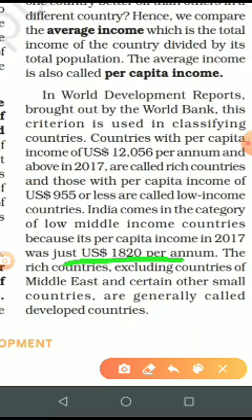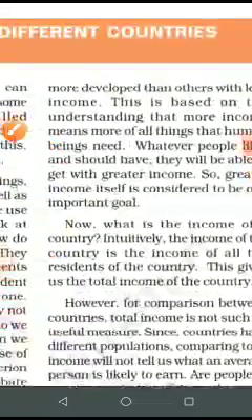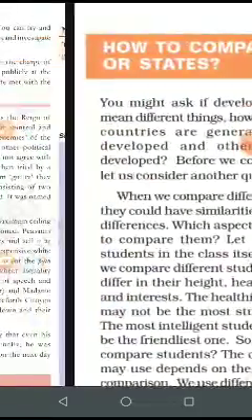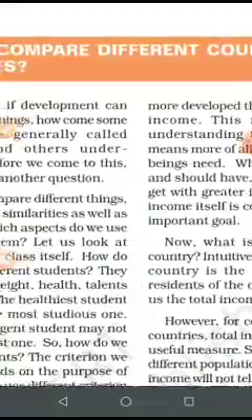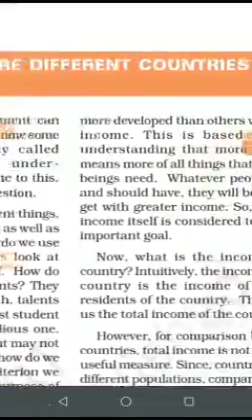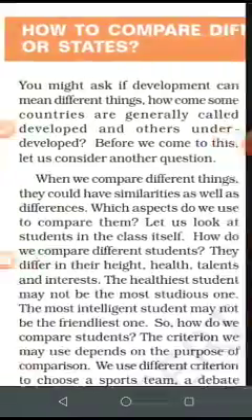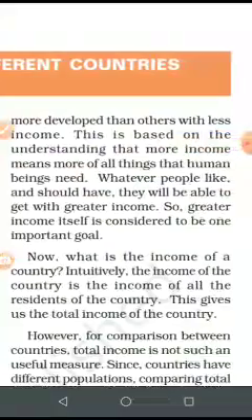And the rich countries, excluding the countries of the Middle East and certain other small countries, are generally called the developed countries. Okay, so the Middle East countries are also not included under the rich criteria, so they are generally called the developed countries. So this is how we compare different countries or states on the basis of income. This is what we have discussed.